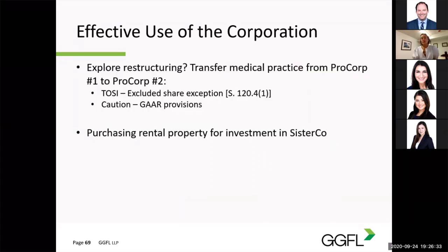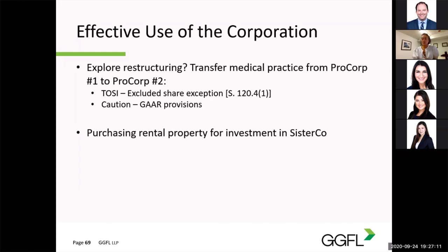Since the 2018 TOSI rules were introduced and the benefit of income splitting with a spouse who is not active in the corporation became restricted, planning for different structures to fall within one of the exception rules are being considered. In a recent technical interpretation, CRA commented on one of these reorganizations. In this case, the medical doctor's practice was transferred from PC number 1 to a new PC, PC number 2. The intention was that investment earnings from retained earnings from the medical practice in PC 1 could be paid out to the spouse without TOSI applying by using the excluded share exception.